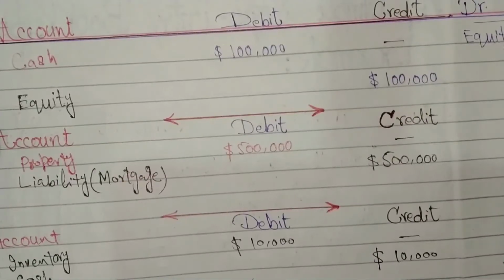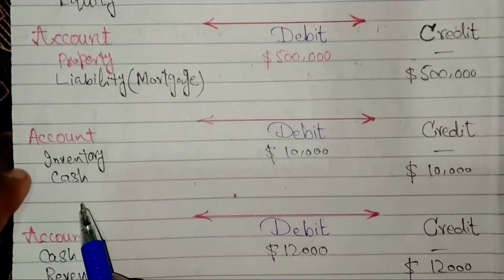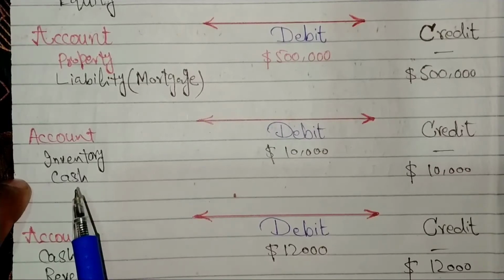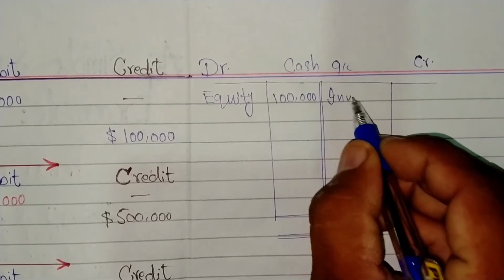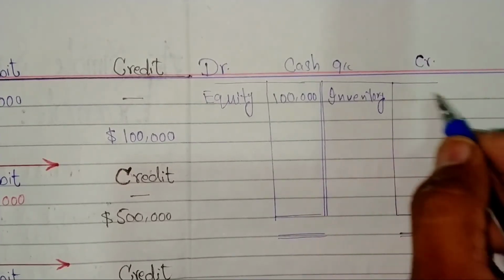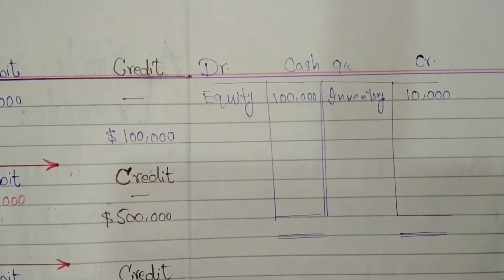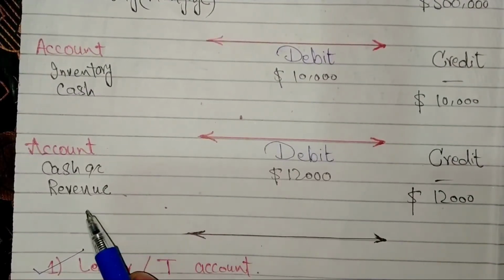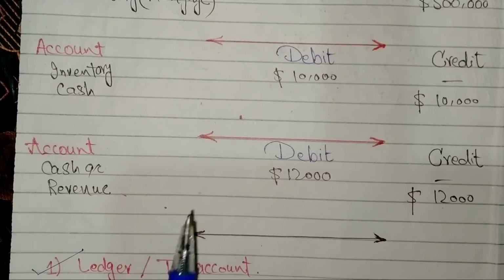We will find cash account in the second entry. There is no cash in the second entry. Next, cash exists in the third entry. Cash credit with inventory amounting $10,000. The last and fourth entry has cash amounting $12,000 as a debit with revenue account or sale account.